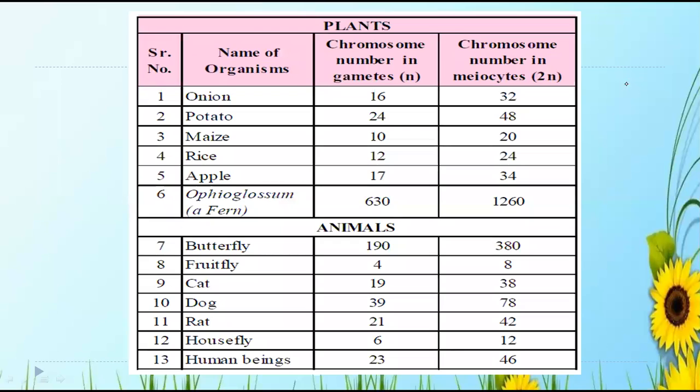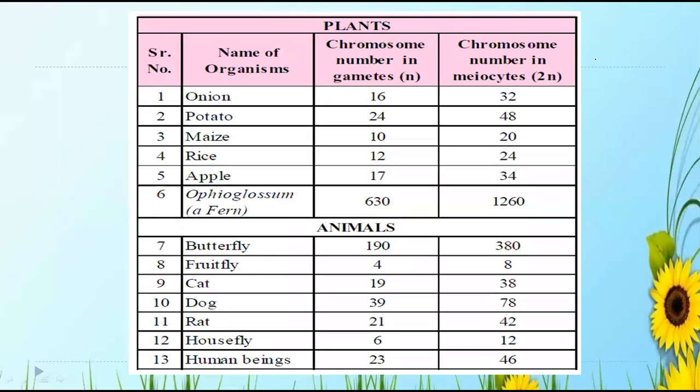It is a kind of activity for you. Potato 24, 48, maize 10, it is double, the 2 and it is double. Maize 10, 20, rice 12, 24, apple 17, 34, and ophioglossum, that is a fern, which I have studied. Yes or no? In pteridophytes, a fern, the chromosome number is 630 and then 1260.